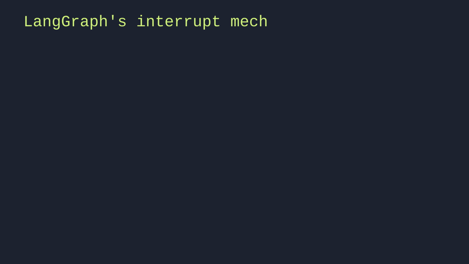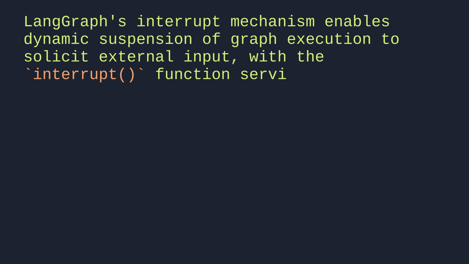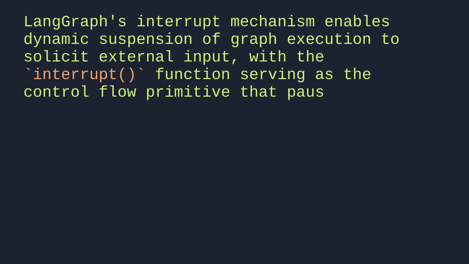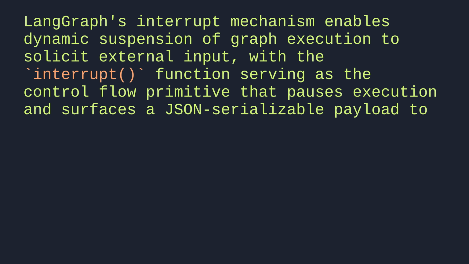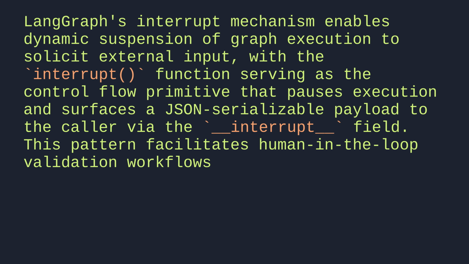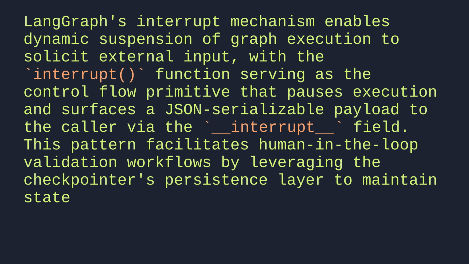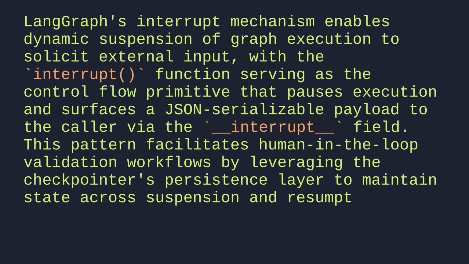LangGraph's interrupt mechanism enables dynamic suspension of graph execution to solicit external input, with the interrupt function serving as the control flow primitive that pauses execution and surfaces a JSON-serializable payload to the caller via the interrupt field. This pattern facilitates human-in-the-loop validation workflows by leveraging the checkpointer's persistence layer to maintain state across suspension and resumption cycles.